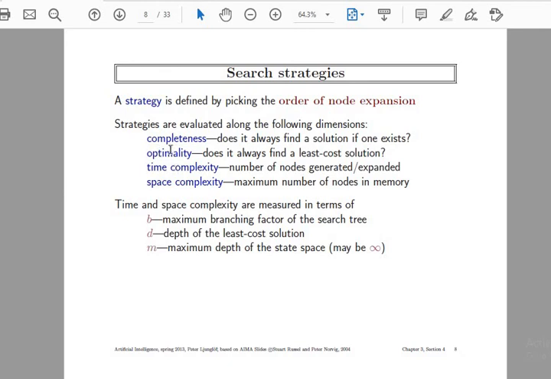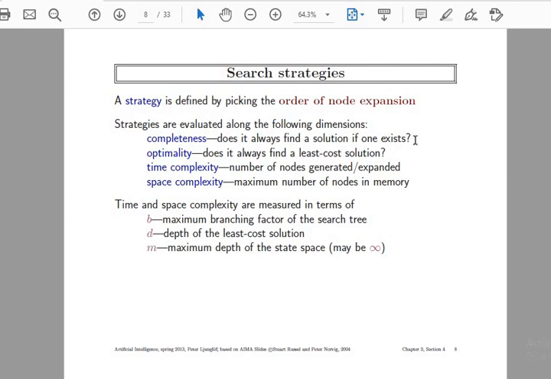What criteria will we follow? They are completeness, optimality, time complexity and space complexity. When we speak about completeness, the searching criteria has to be fulfilled: does it always find the solution if one exists? Whenever we are searching, the search can only be fruitful if we have a complete solution. Sometimes we have not yet reached the goal state. In between, if you are getting a result, or if you have more than one goal state and you are reaching them, will that solution be complete, providing you a complete solution or not?